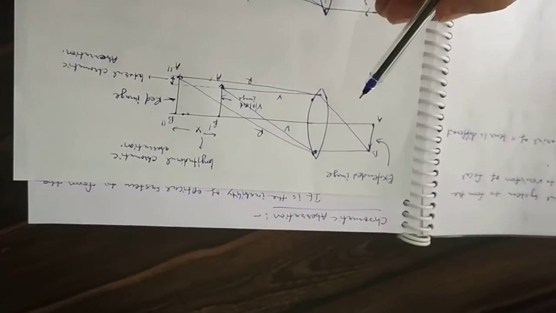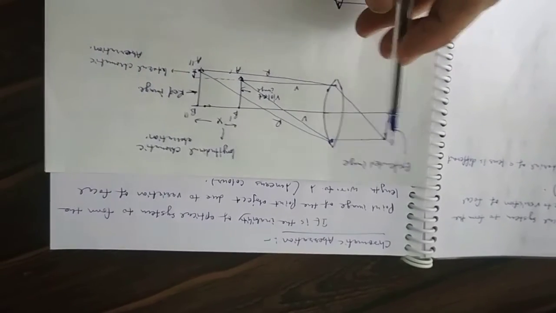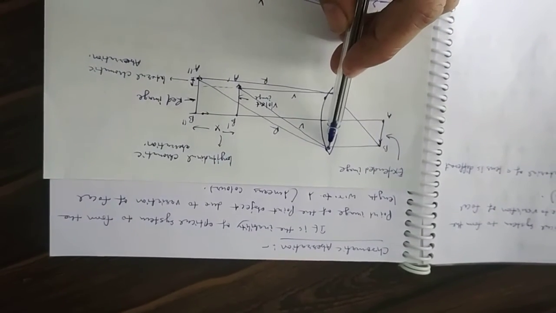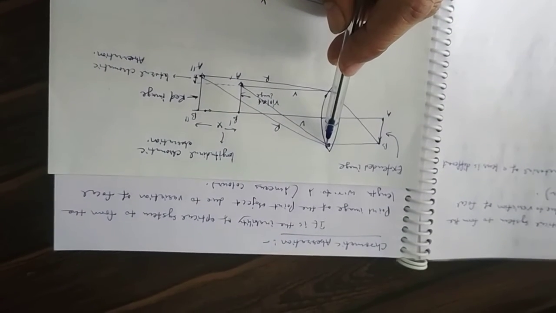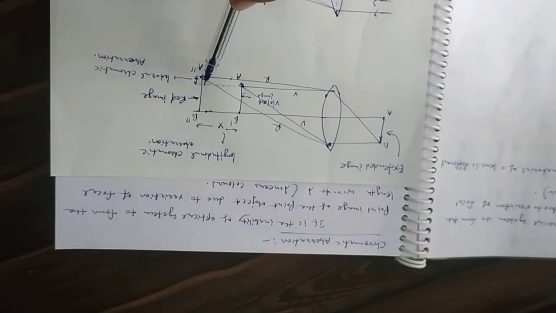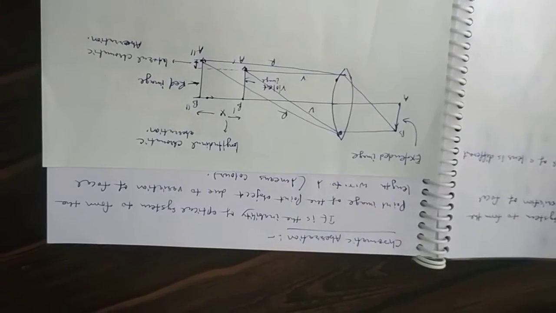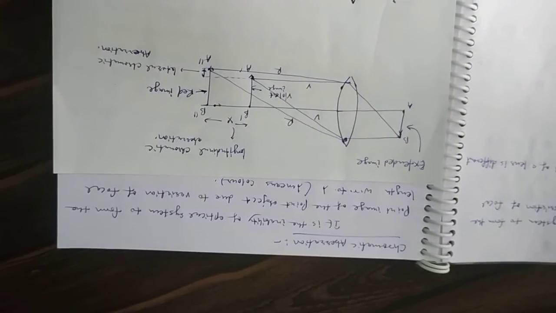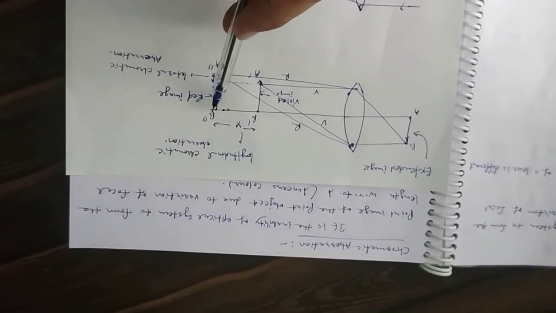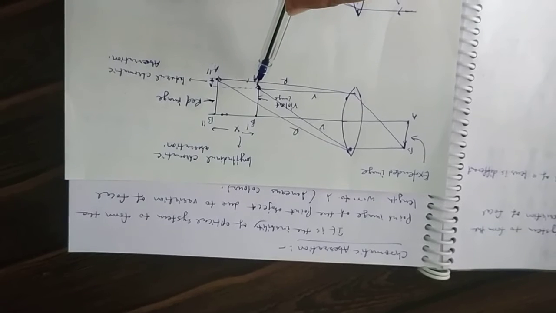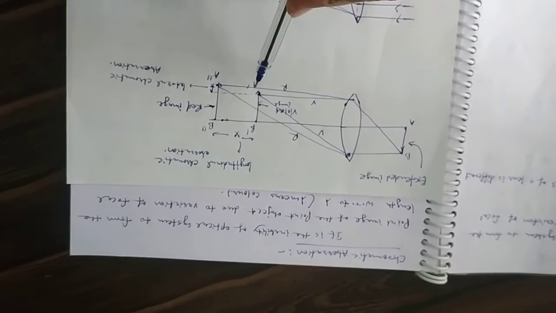If the object is like this one, an extended object, and its rays are incident on lenses, then the red color, since the red color has larger focal length, forms the image at B dash E dash, and violet color has a smaller focal length, so it forms the image at B double dash E double dash.